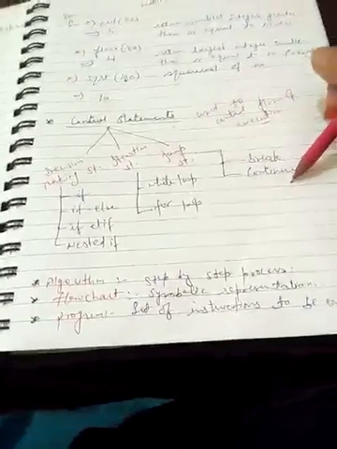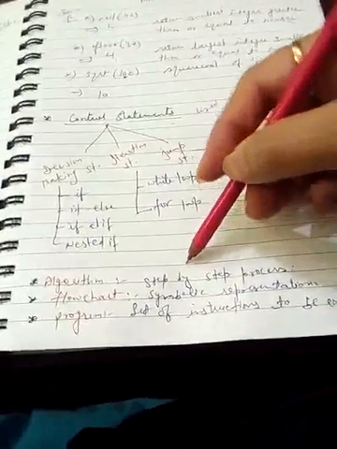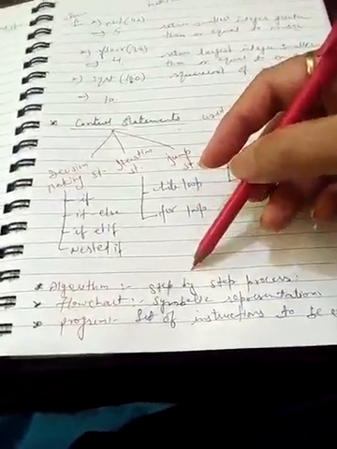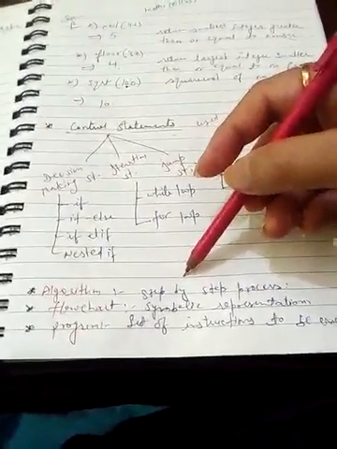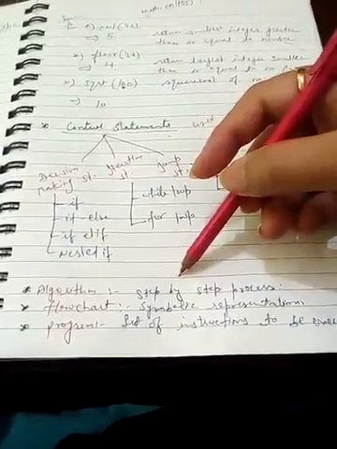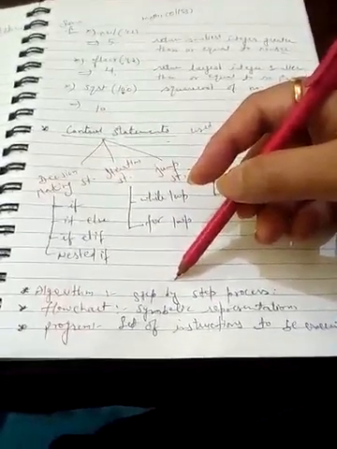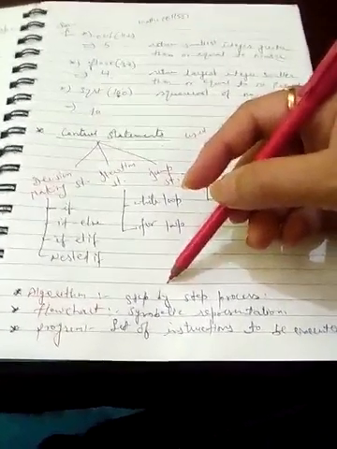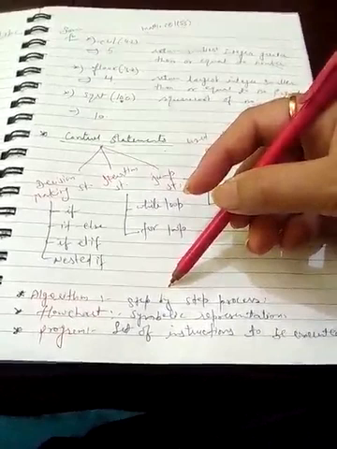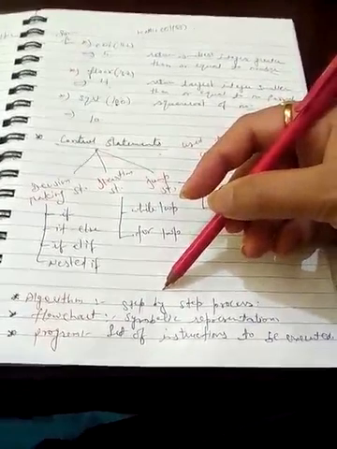Here are some key points also which are included in control structures. First one is algorithm. Algorithm is what? That is a step by step process or step by step procedure where you have to mention all the steps of the program we have created. Let's suppose we take the example of addition of two numbers. First step, you would mention enter the first number; in the second step, enter the second number; in the third step, addition of first and second number; and the fourth step, print or display the result of the addition of first and second number.